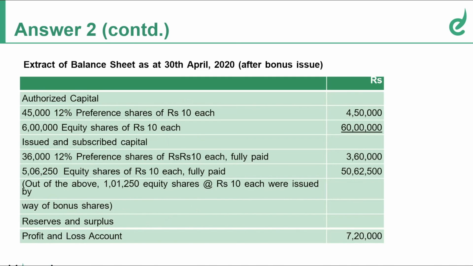Right? Now again in this chapter, like I told you, this is not always a standalone chapter. They can test you along with redemption or conversion related questions. And mostly when it is a 10-mark question, they are going to ask you prepare journal entries along with balance sheet. So remember, journal entries, narration is mandatory. And when you prepare the balance sheet, Schedule 3 of Companies Act along with notes to accounts is mandatory. So with this, a very small topic is coming to an end, which is issue of bonus shares.